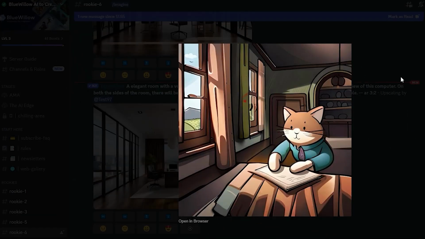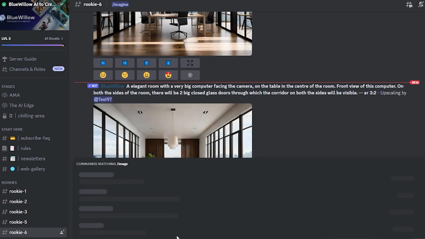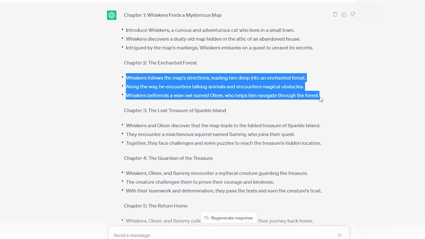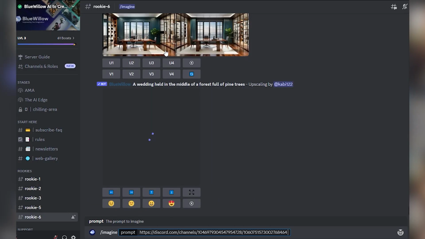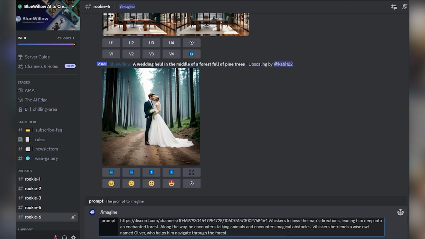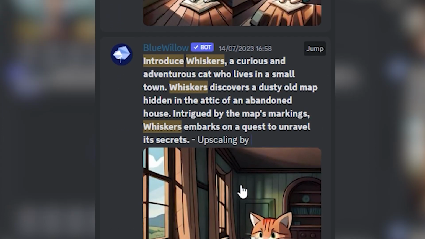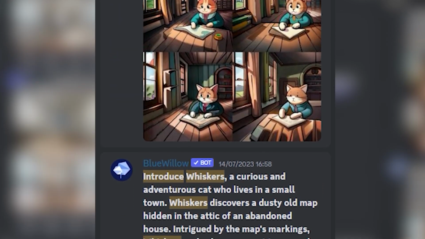Here's an essential tip: go back to the first image opened in the browser, copy its link, start the prompt with a /, paste the URL for that image, and then copy and paste your Chapter 2 outline from the conversation with GPT. Hit enter to request the creation of the graphic. You can repeat this process for all other images you wish to produce.